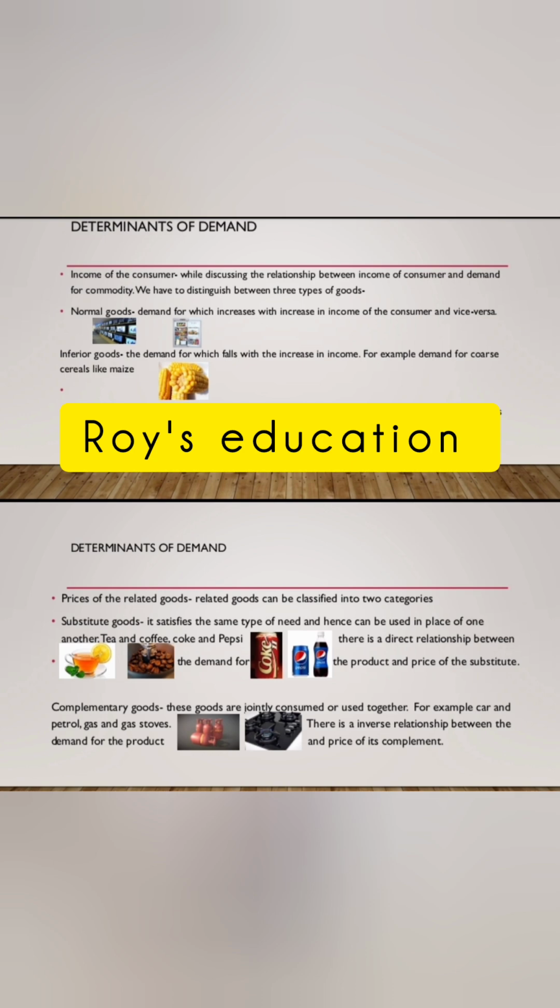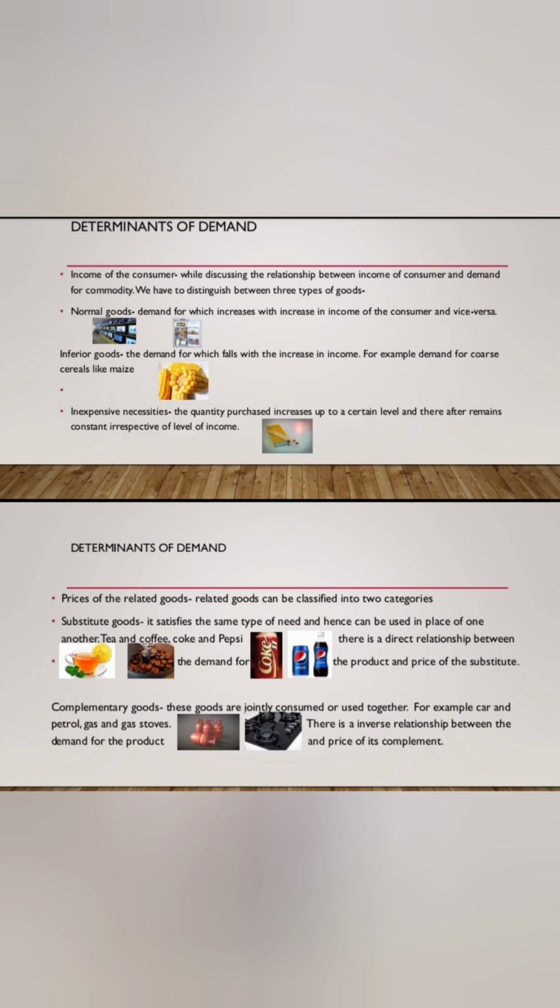Next we see complementary goods. Just before this we discussed that they are jointly used. For example, car and petrol, gas and gas stoves. There is an inverse relationship between the demand for the product and the price of the complement. That means if the price of the gas cylinder rises, the demand for gas stoves will fall and vice versa.